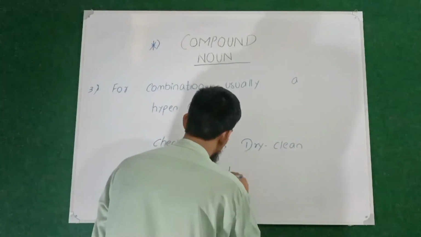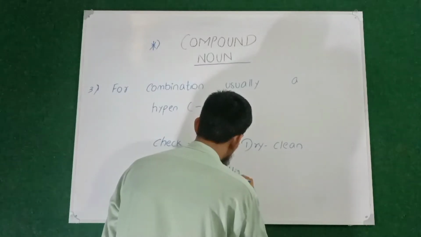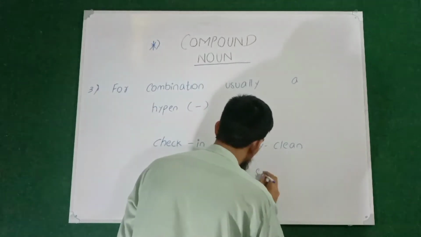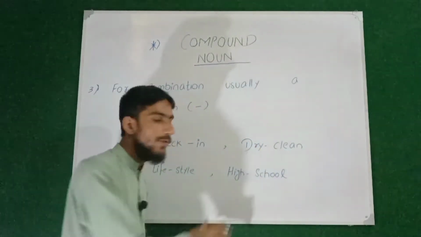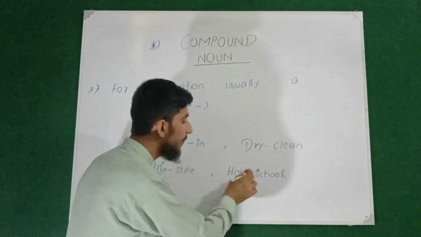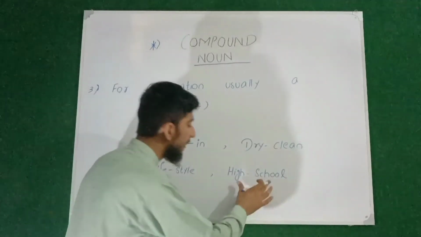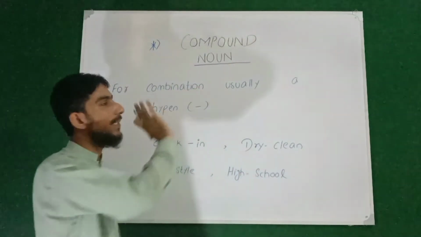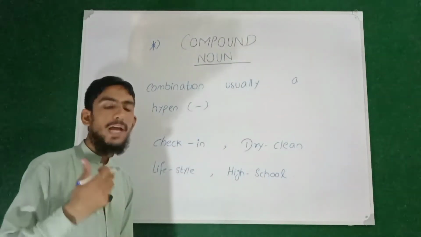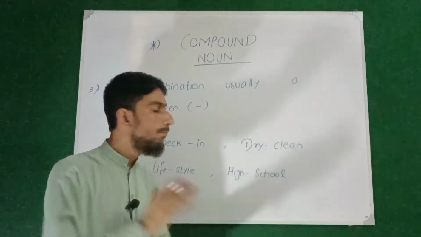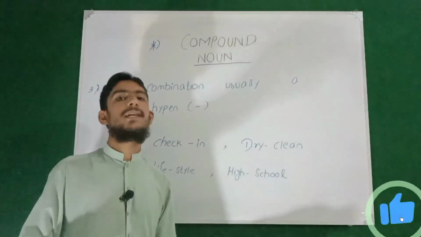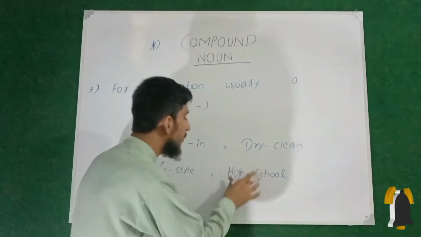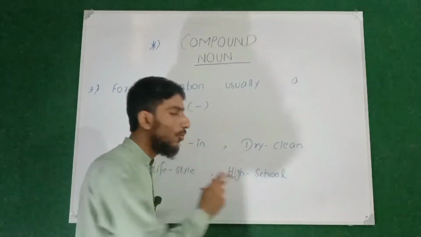Last example is high-school. So also a combination of two words. In between there's a hyphen used, giving a single noun. Now this single noun is basically a compound noun. So we have learned a compound noun is basically the combination of two words giving a single noun, and in between these two words the hyphen will be used.